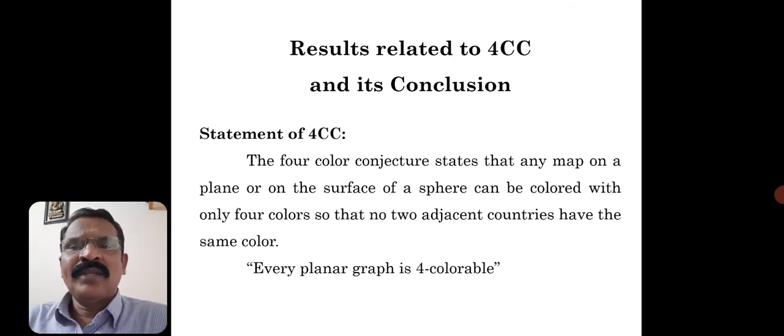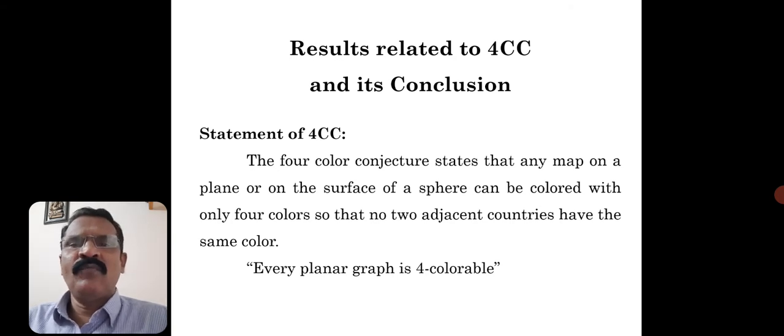This is the graph theoretical way, but actually the 4 color conjecture states that any map, it may be an Indian map or a world map or an African continent map, or whichever may be the map, on a plane or on the surface of a sphere can be colored with only 4 colors.